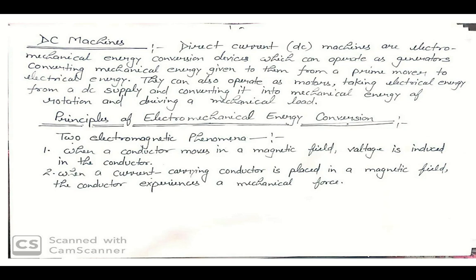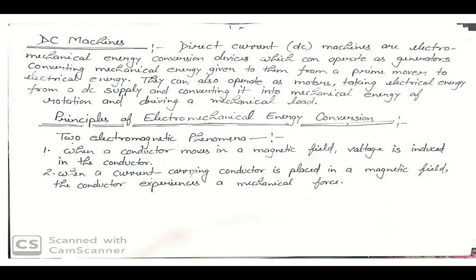DC machines, meaning direct current machines, are electromechanical energy conversion devices which can operate as generators, converting mechanical energy given to them from a prime mover to electrical energy. They can also operate as motors, taking electrical energy from a DC supply and converting it into mechanical energy of rotation and driving a mechanical load. So this is your DC machine.